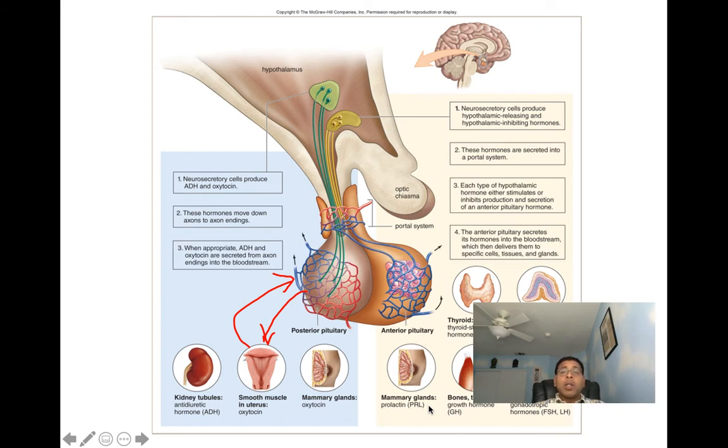Our 6th hormone is going to be growth hormone. Growth hormone is abbreviated GH. Growth hormone is going to promote skeletal and muscular growth and fat metabolism.